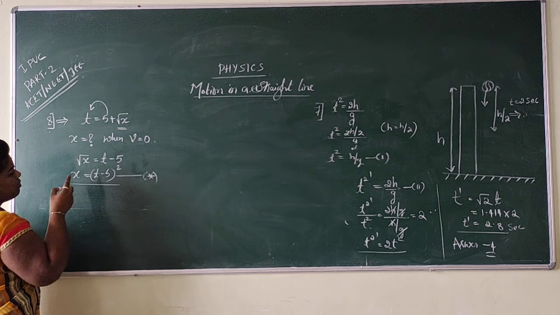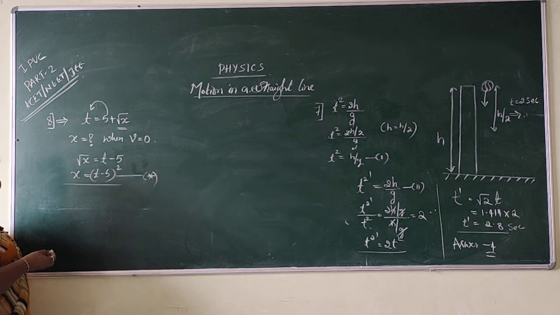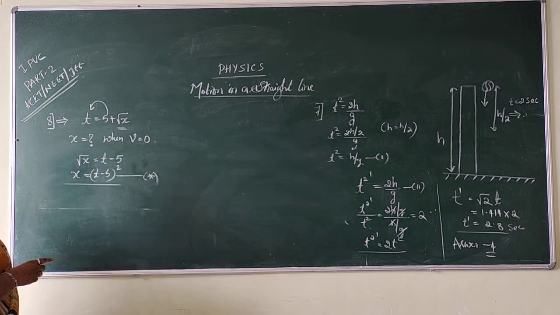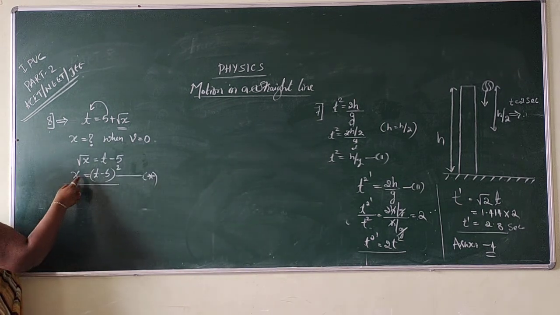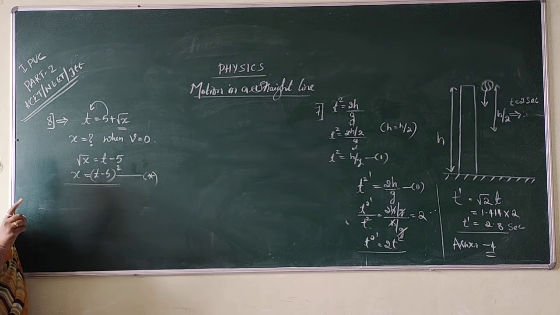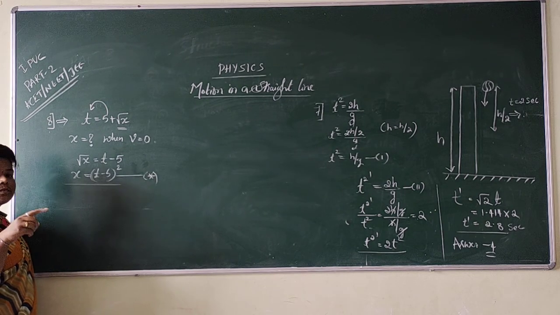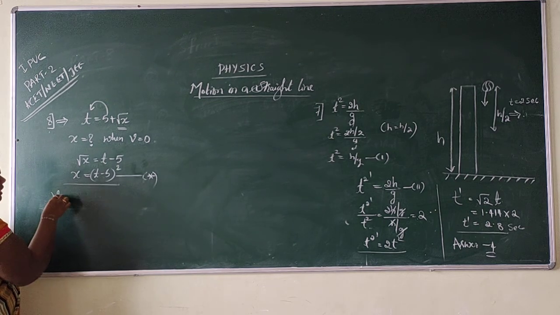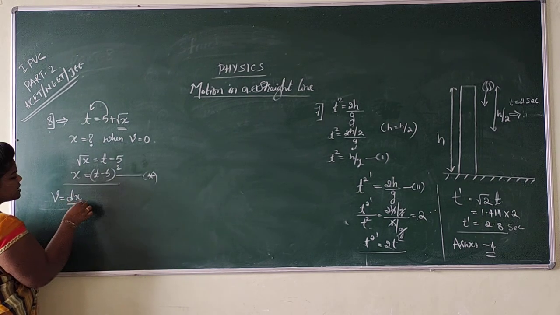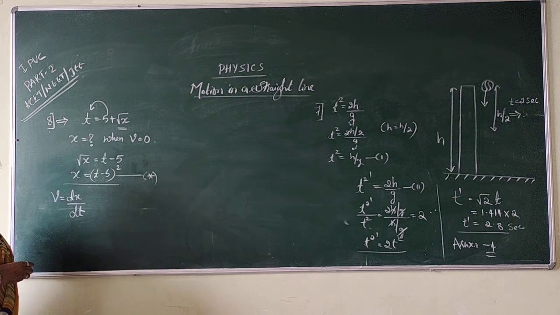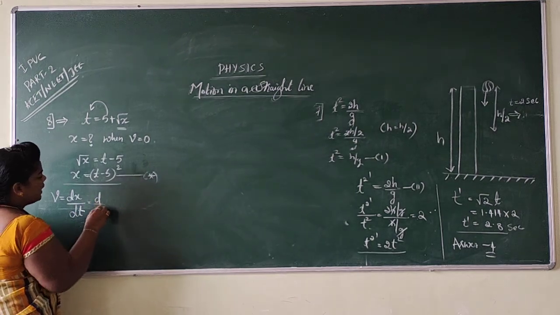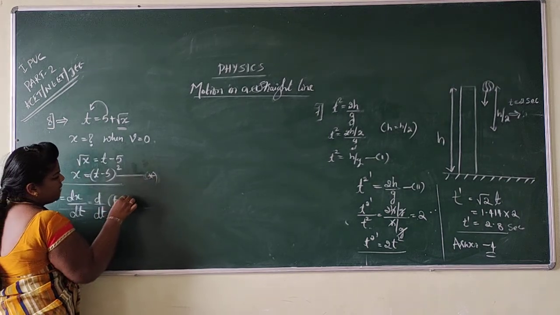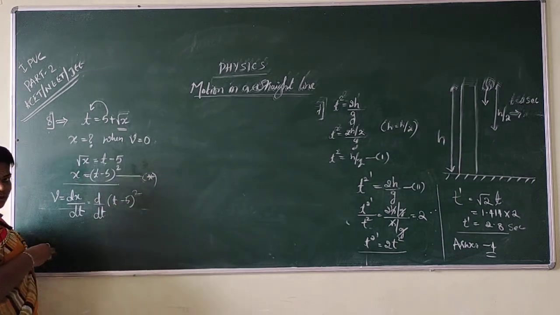Why? Because they have not given any value which is related to time. So how to calculate this? Dear students, see here, what is velocity? Rate of change of displacement is called velocity. You know that the velocity can be written as dx by dt, right? Now d by dt of what is x here? X is t minus 5 whole square, right?